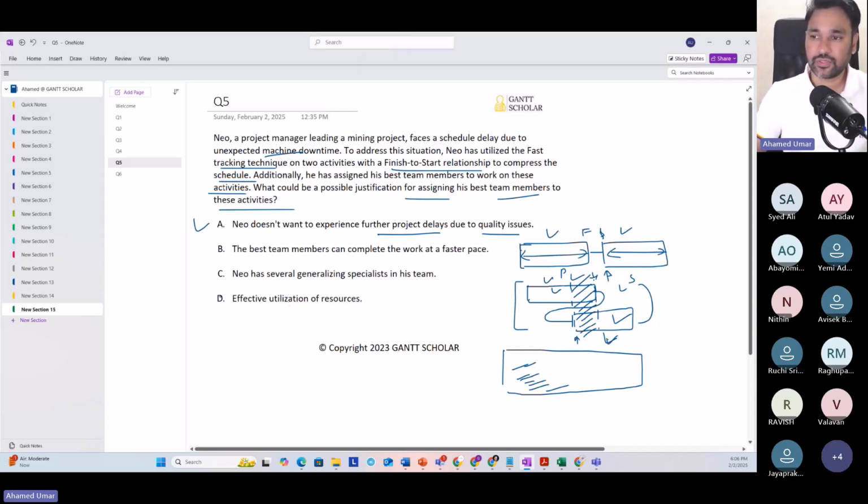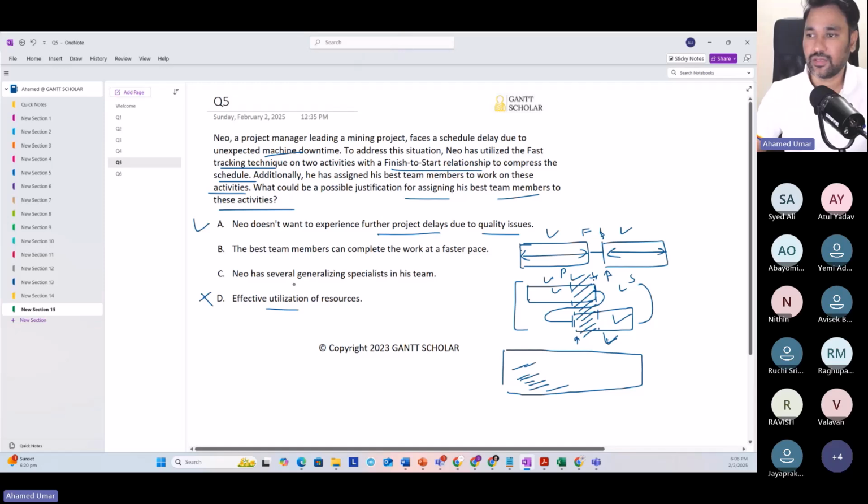Effective utilization of resources can be eliminated because utilization means plan versus availability. I have Bob available with me. He can work for 8 hours per day. Am I utilizing him for 8 hours per day? That is about utilization. Here, the question is not based on availability versus utilization. So you can eliminate this option.